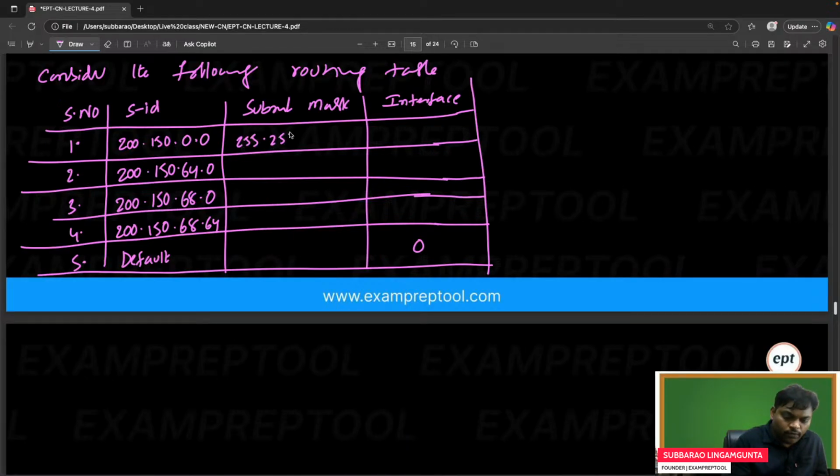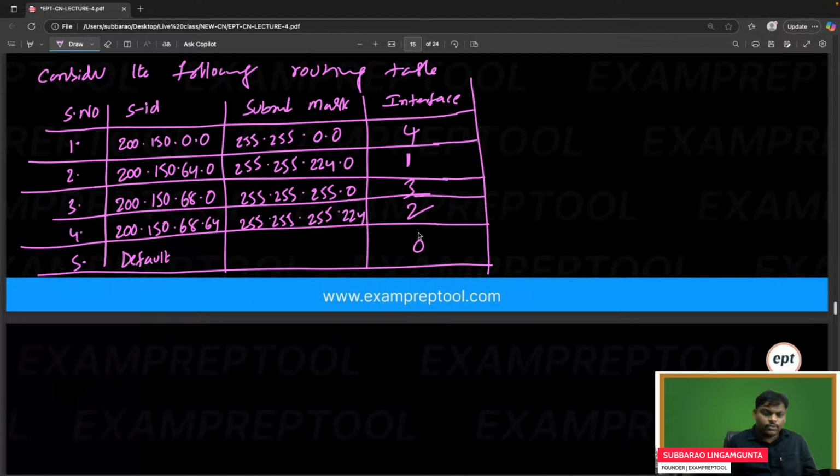The subnet masks are 255.255.0.0, 255.255.224.0, 255.255.255.0, and lastly 255.255.255.224. If you see the interfaces, 4 here, 1 here, 3 here, 2 here, 0 here. So this is the table given.